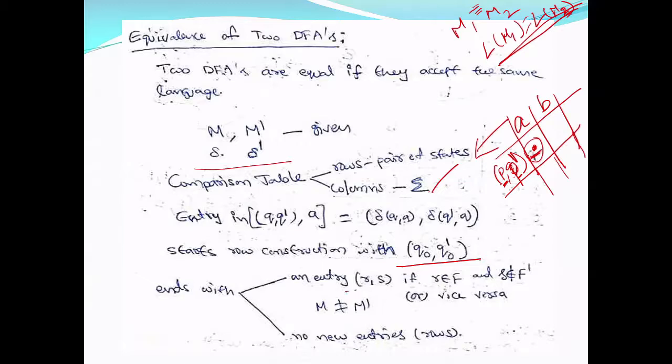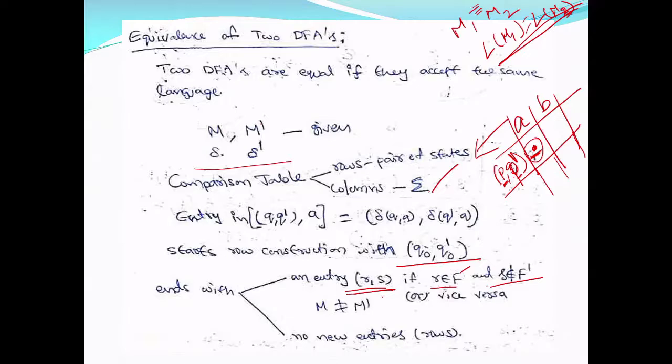In that entry R comma S, let us assume that this is R comma S. If R belongs to F and S does not belong to F, that means one is a final state in M and the other, that is S, is not a final state in the other machine.